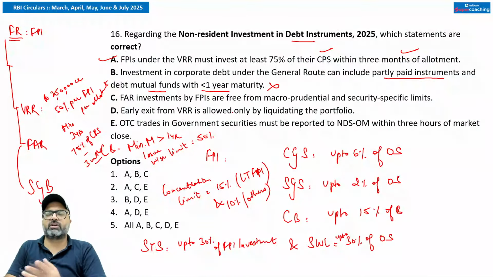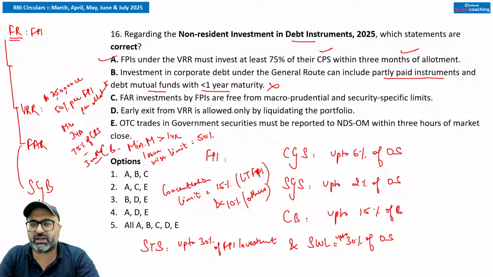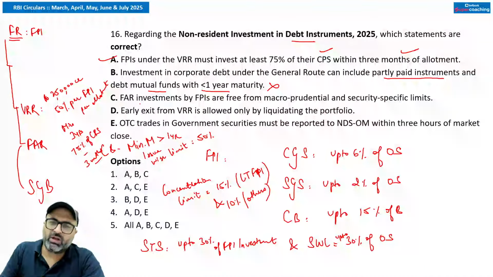No sir, as I have already discussed, minimum maturity in case of corporate bonds needs to be 1 year. So the general route prohibits partly paid instruments, and it allows only debt instruments above 1 year. Fully accessible route investment by FPIs is free from macro-prudential and security specific limits. That is correct.